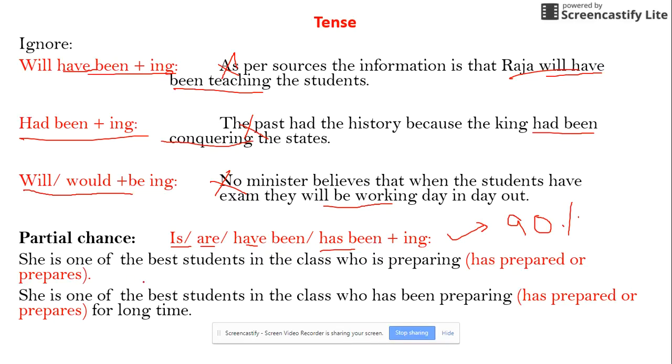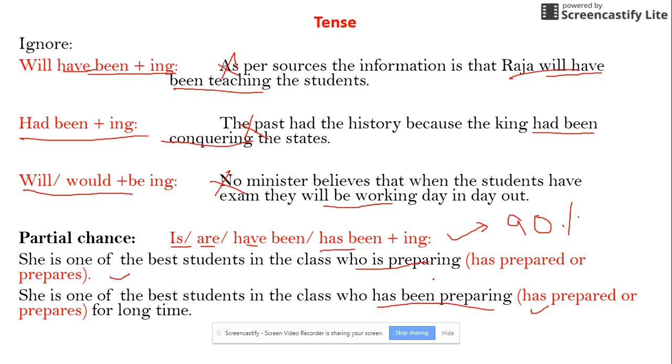She is one of the best students in the class who is preparing. Here we should look at whether we have a choice like who has prepared or who prepares. That is better than is preparing. Similarly, she is one of the best students in the class who has been preparing. If we have a choice of has prepared or prepares, we should avoid it.